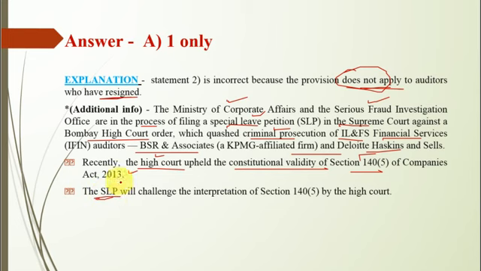This special leave petition will challenge the interpretation of this section by the High Court, which means why the provision does not apply to the auditors who have resigned.